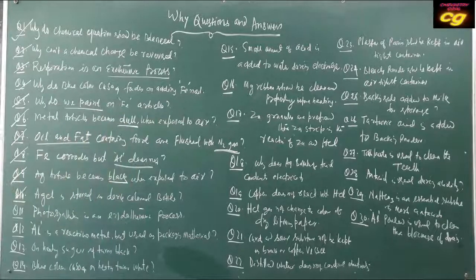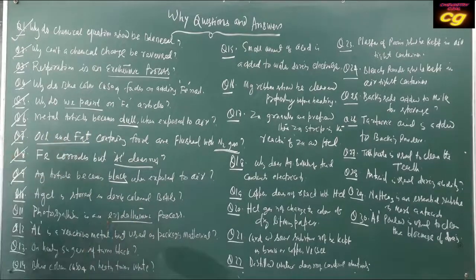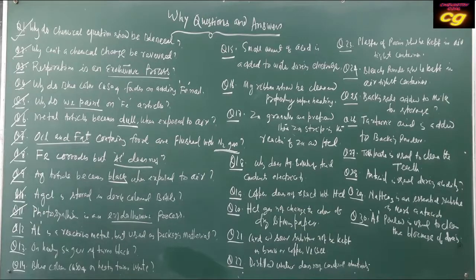That's why it is an endothermic process.